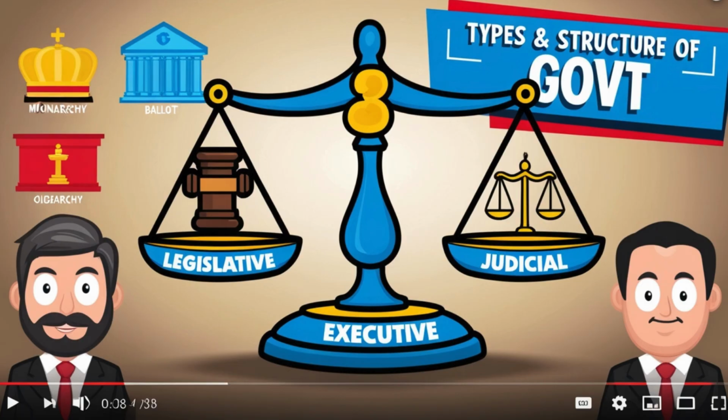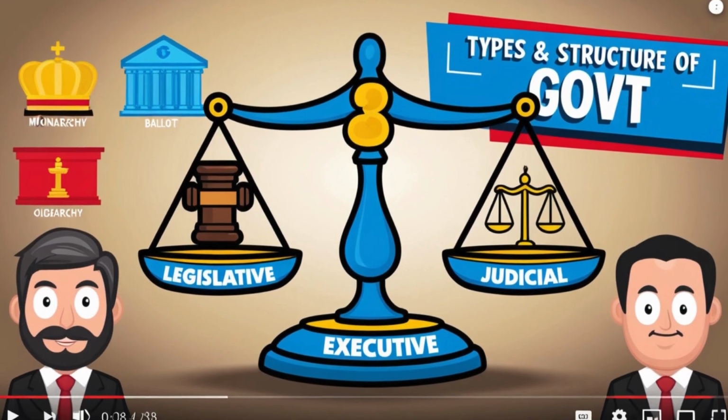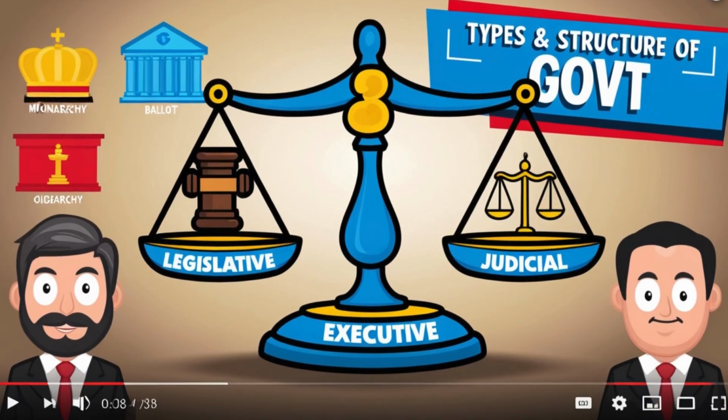We also have oligarchy. That's another system of government where a few people rule, like a small group controls everything. This group may be rich, powerful, or influential. Then we have theocracy. What does that mean? Government by religious leaders, where religious laws are used to govern the people. For example, you'd have heard of Iran, where they have Islamic law. So that's another type of government.